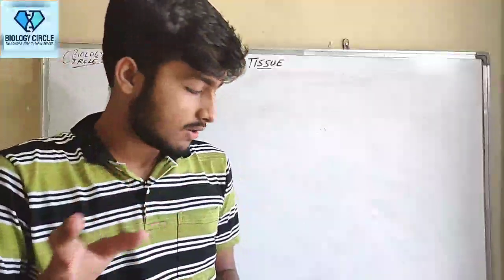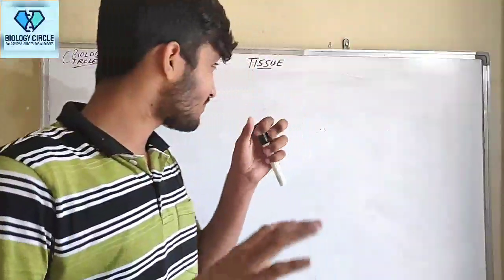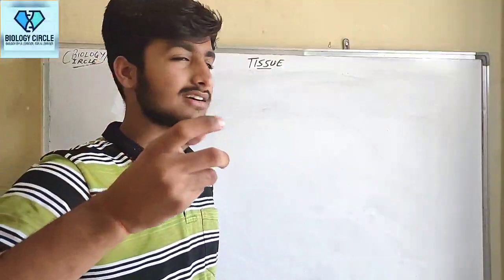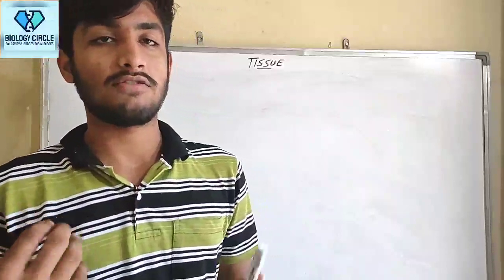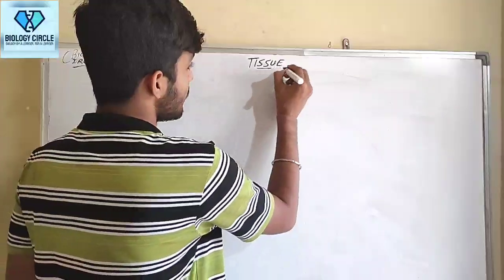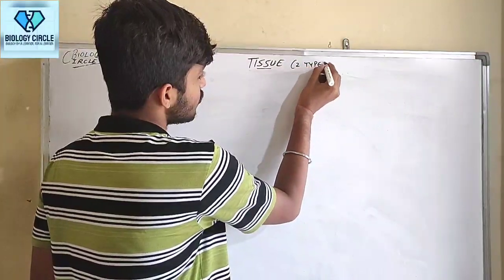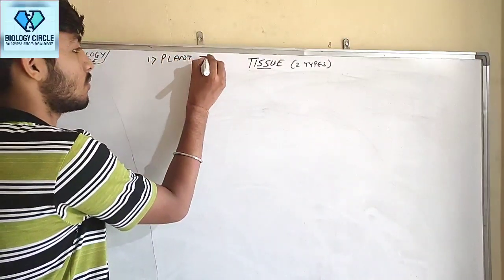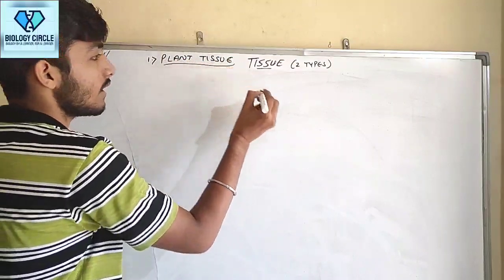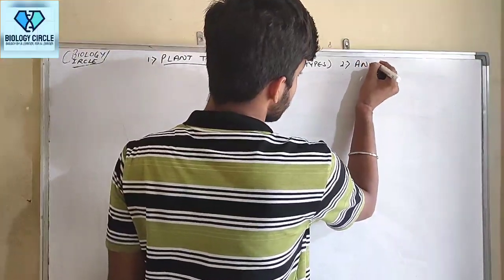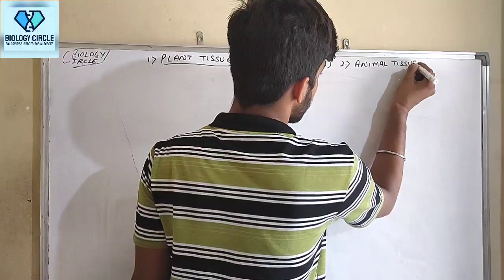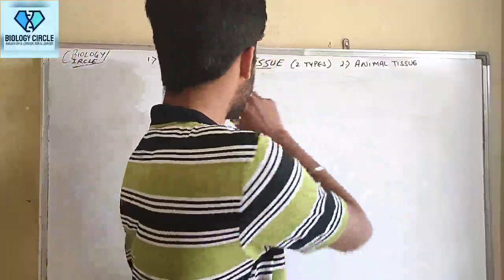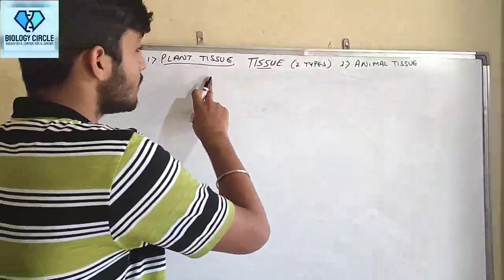As we all know, in my previous lecture of the chapter cell, the fundamental unit of life, we discussed tissue briefly. Tissues are mainly of two types: first, plant tissue, and second, animal tissue.